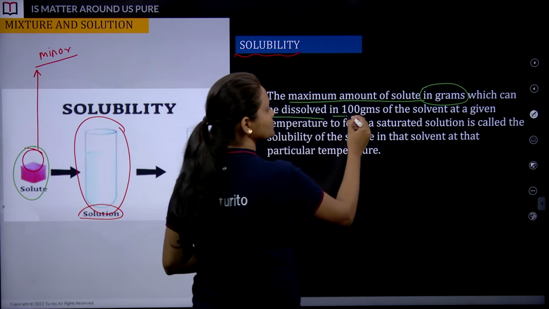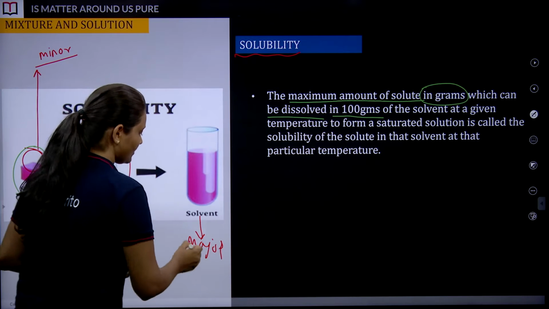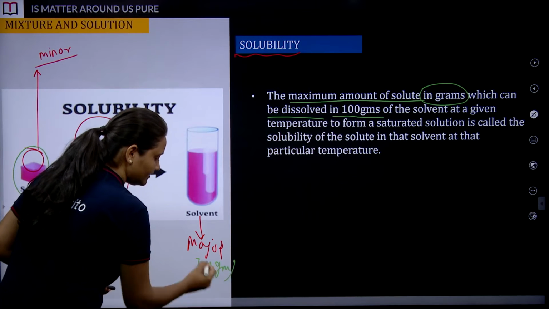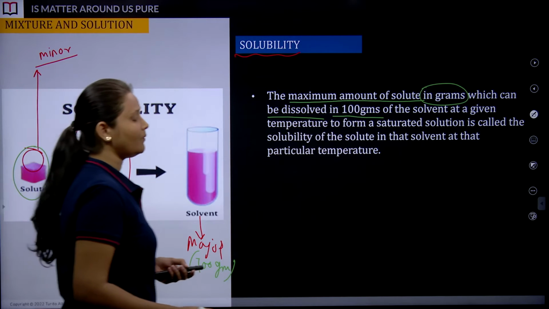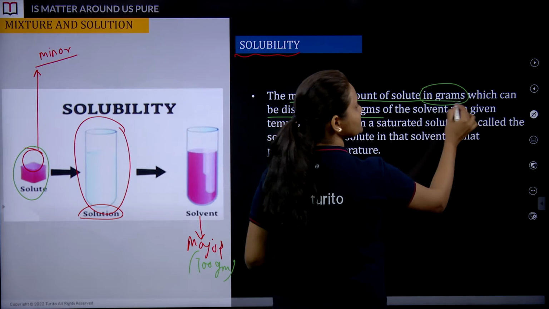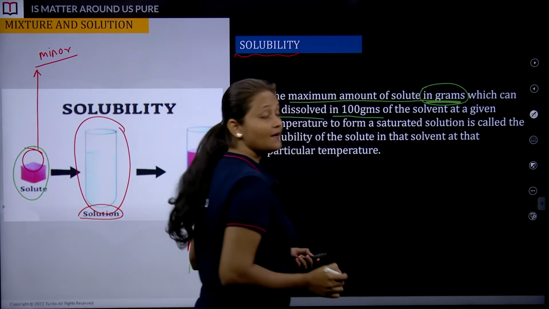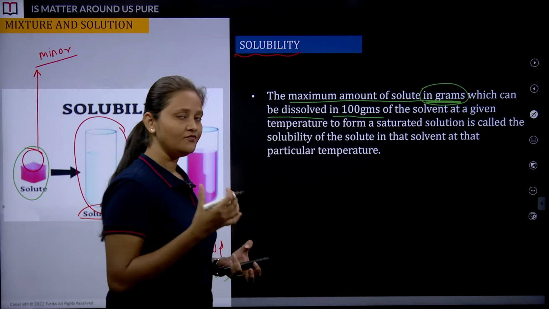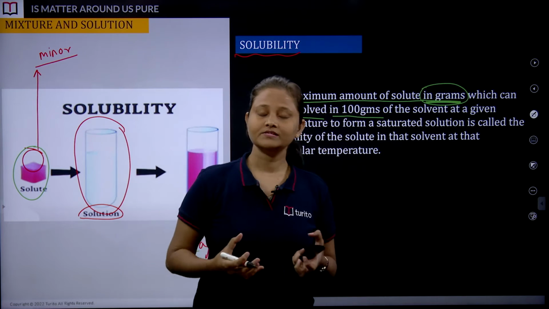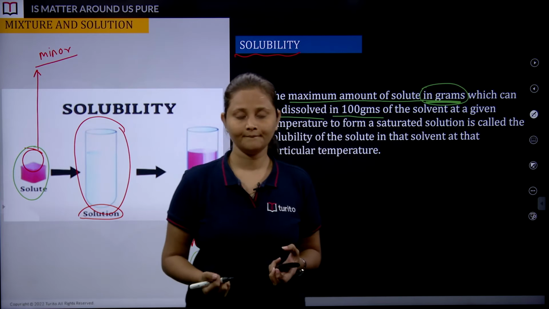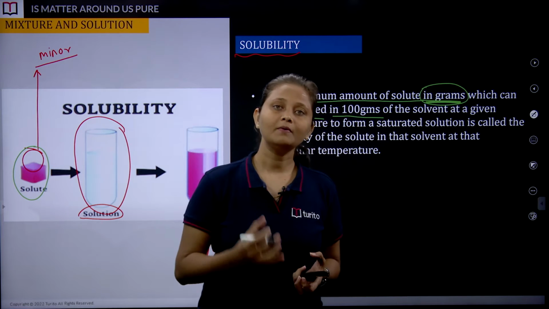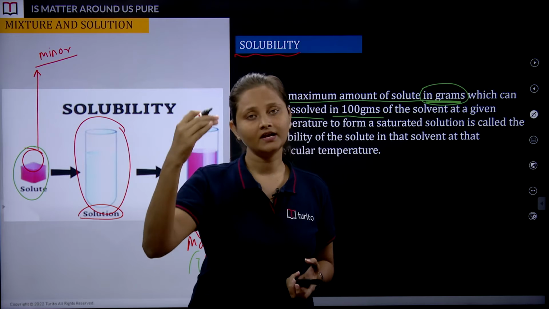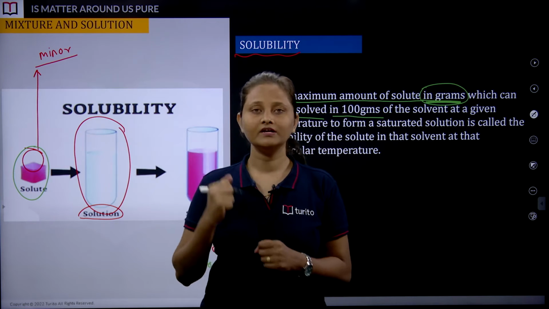See students, the solvent has to be 100 grams. We are talking in terms of a unit such as grams. So if I have a solvent which I have taken as 100 grams, how much solute in grams can get dissolved at a given temperature?